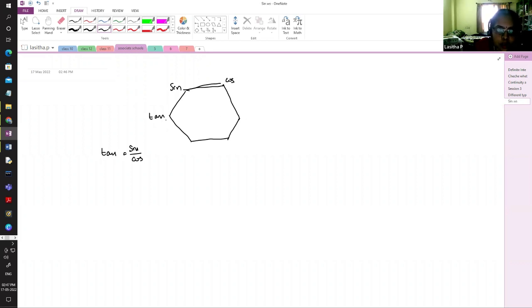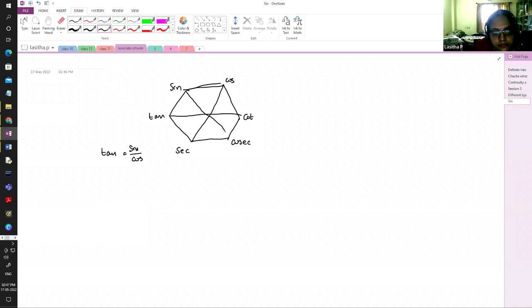And opposite to tan, you will write cot. All the C functions should come on the right side, so you write the cosecant here and the sec here. Once we write this, all our trigonometric formulas or relationships you can bring from this one hexagon itself. How will we do this?